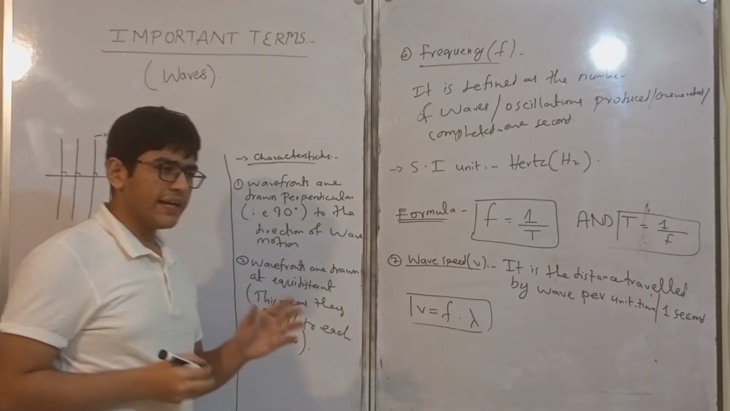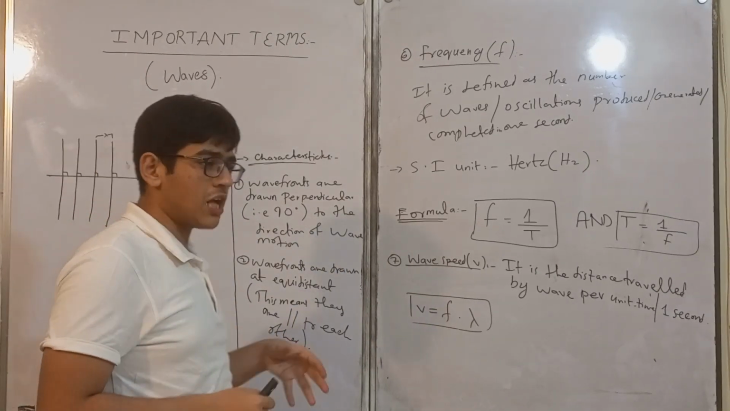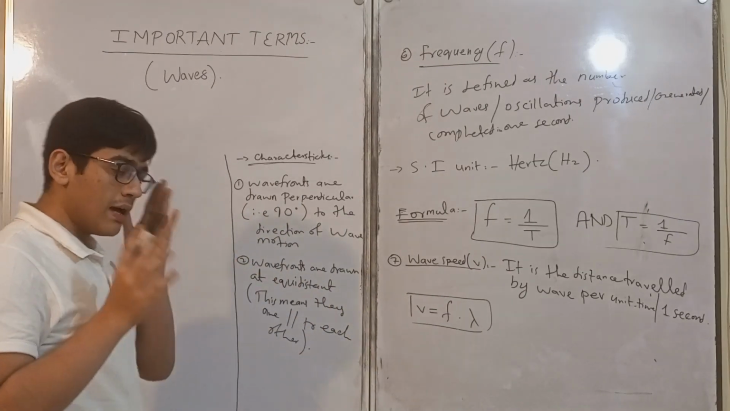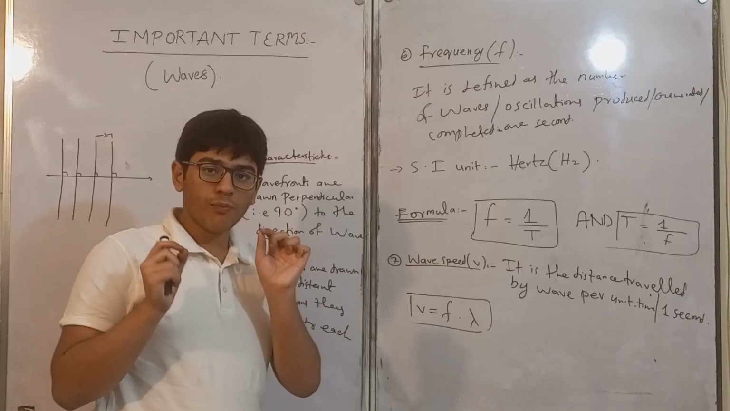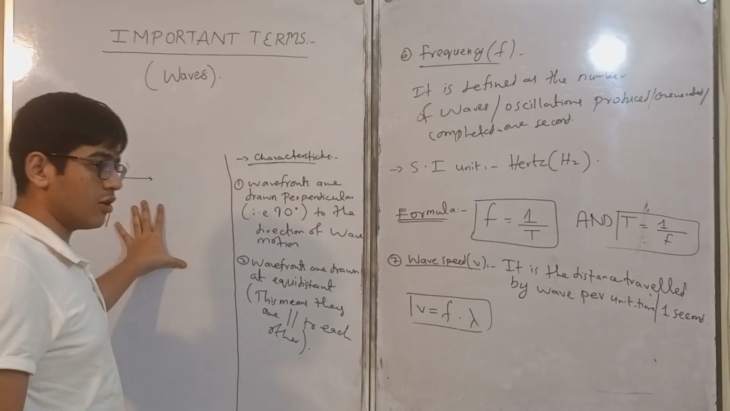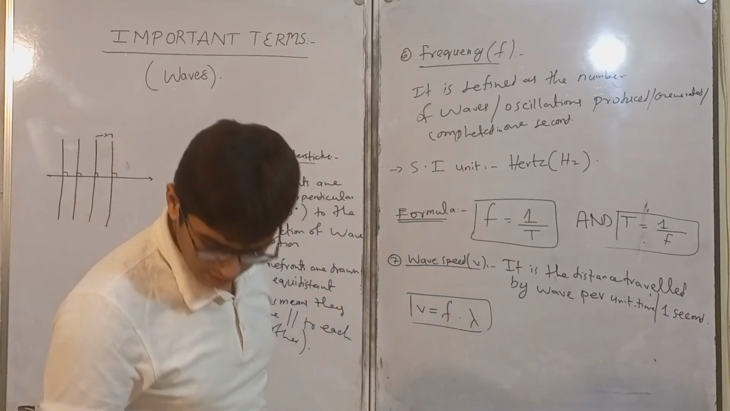And examiner may not specifically mention how many wave fronts to draw and how much distance. That's upon you, but make sure that the distance you mark for each wave front is same and they are drawn perpendicular to the direction of wave motion, and draw at least 3 to 4 wave fronts.